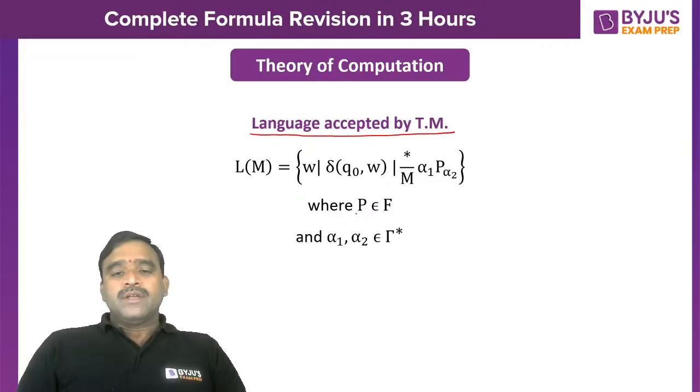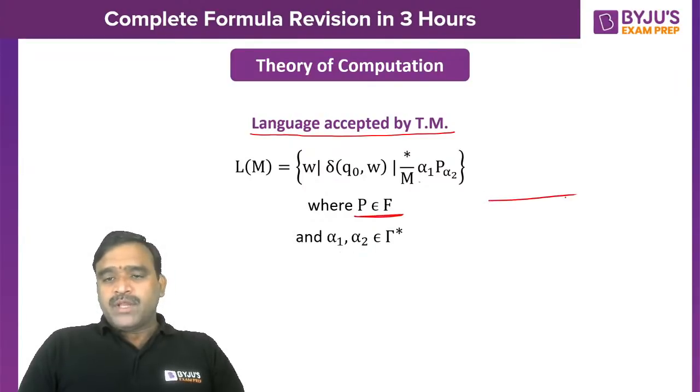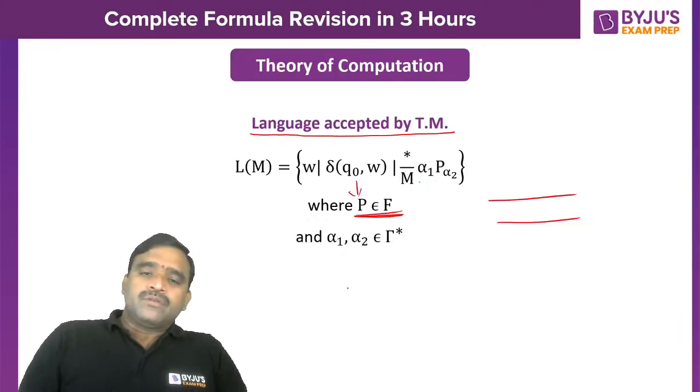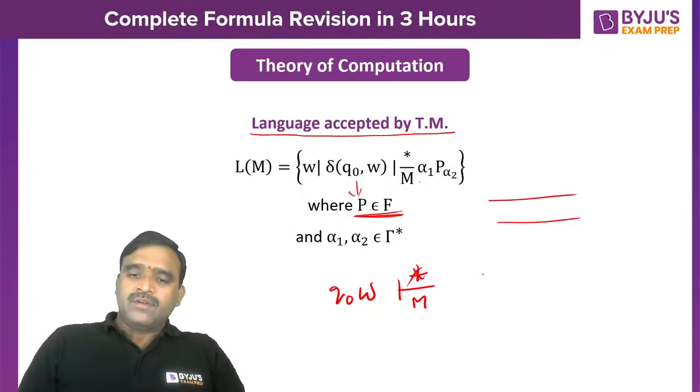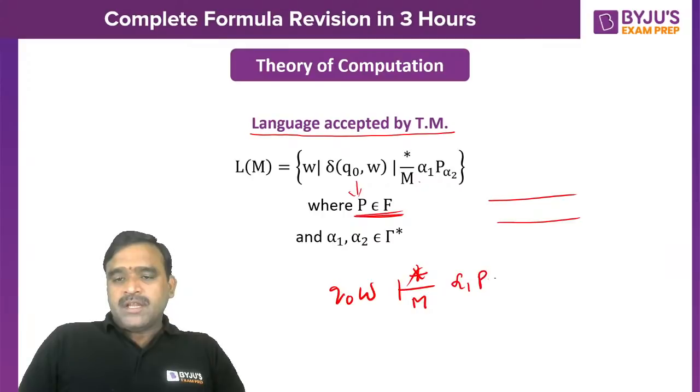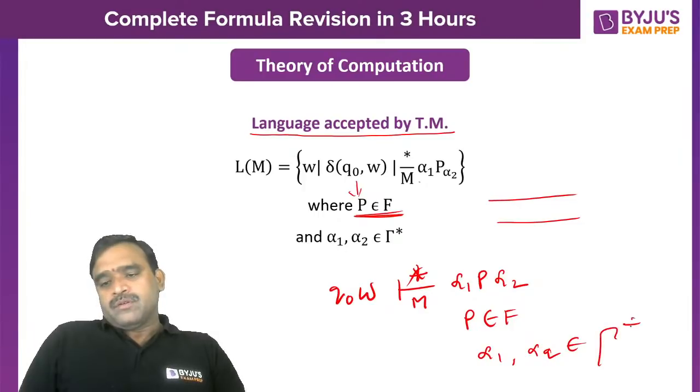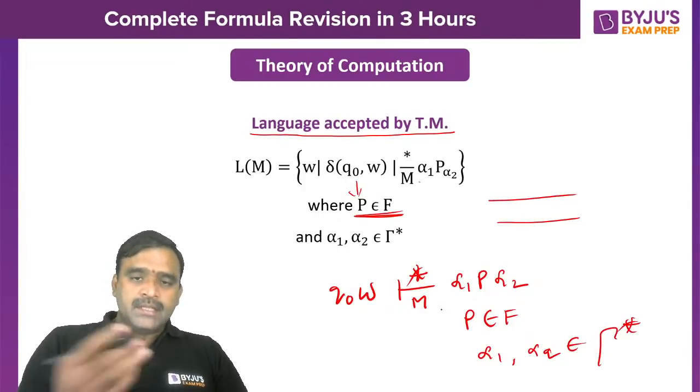Actually, when the Turing machine halts, the resulting state must be a final state, and on the tape we can have any combination of tape symbols, but the machine must halt in a final state. So it is like this: Q0 and w means you start with the initial state, and after the machine has made some transitions, left to right and right to left, the resulting configuration on the tape should be alpha 1 P alpha 2, where P must be a final state, and alpha 1 and alpha 2 belong to any combination of the tape symbols. So halting is important here, right? Then only the string will be accepted.